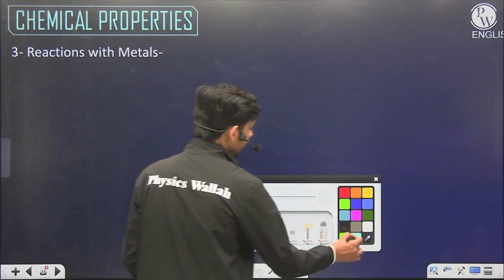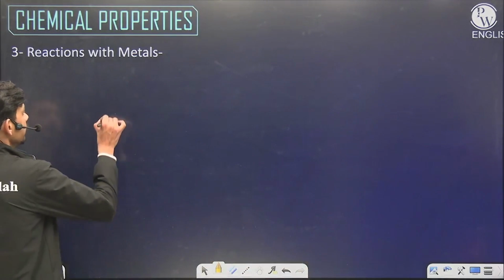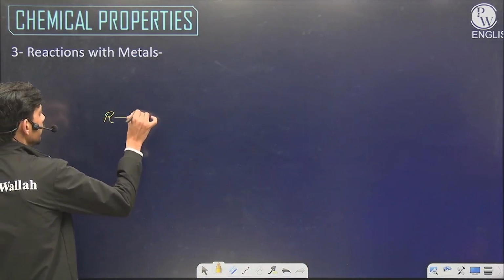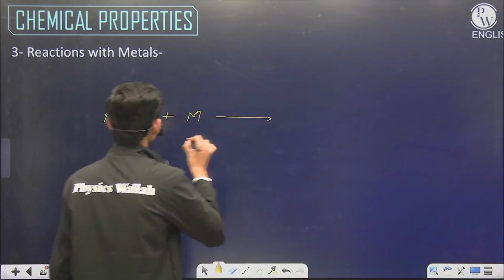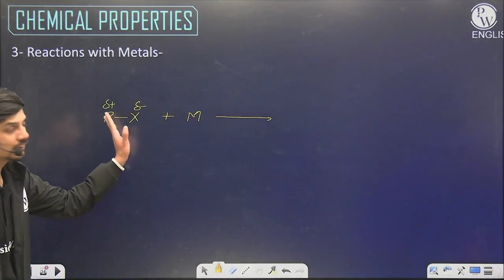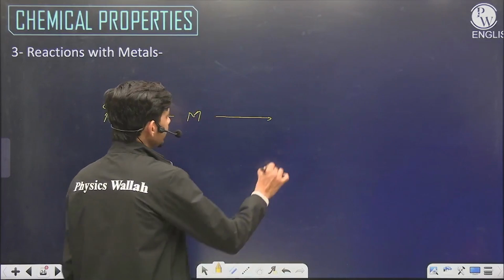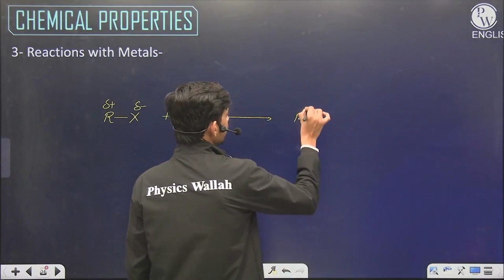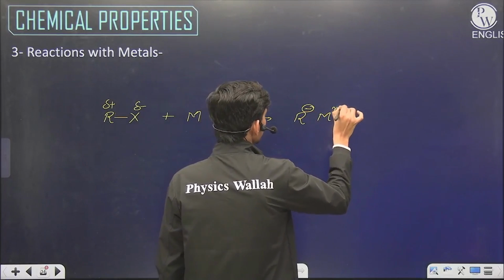Now the third and last category of reaction of alkyl halide is reaction with metal. This is a very simple reaction. Whenever RX reacts with a metal, the metal converts this positive carbon center. The halogen is more electronegative, carbon is more electropositive, but the metal loses its electron, converts this positive carbon into negative and forms a bond with carbon.